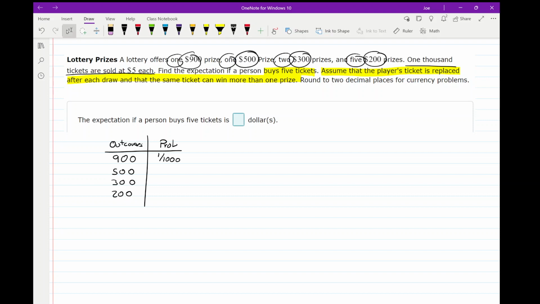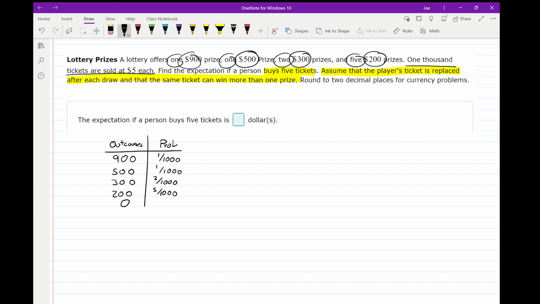What about the 500? The same is true there. There's 1 out of 1,000 that you win that $500 prize. There are 2 $300 prizes, so that's 2 out of 1,000. And there are 5 $200 prizes, so that's 5 out of 1,000. Now, some of you might be saying, wait, there is a 5th outcome. And you're correct.